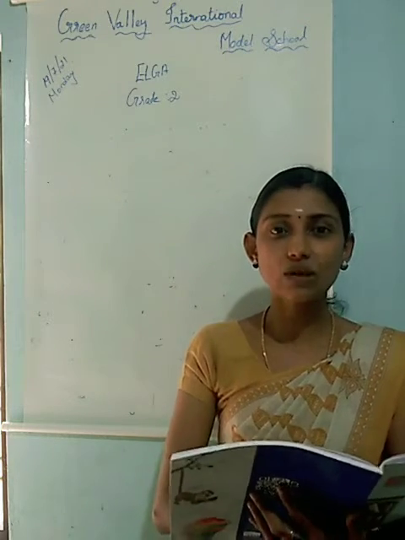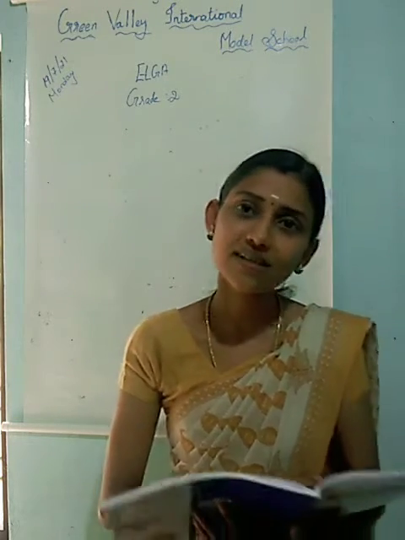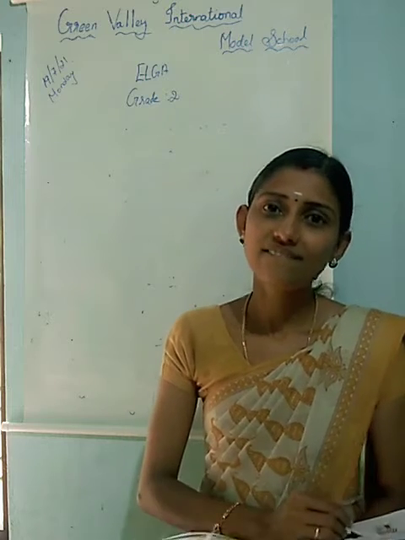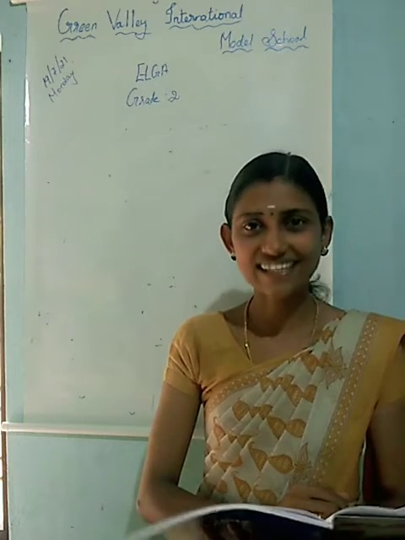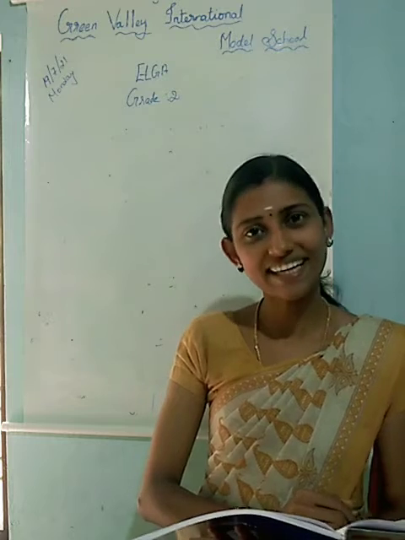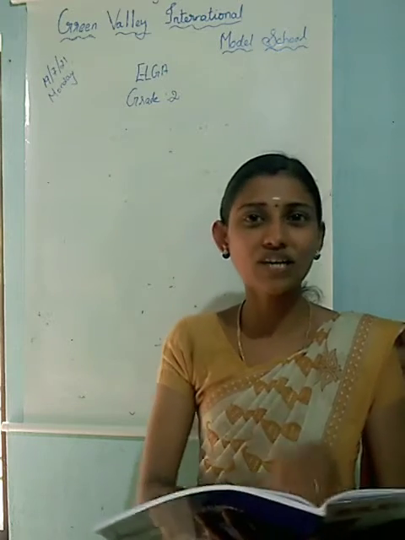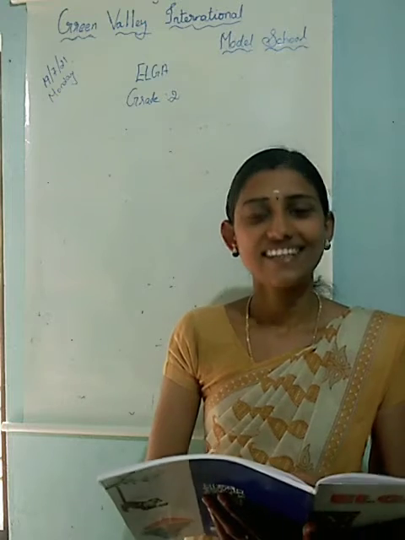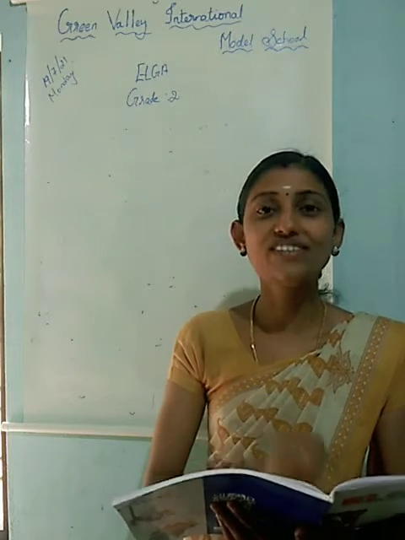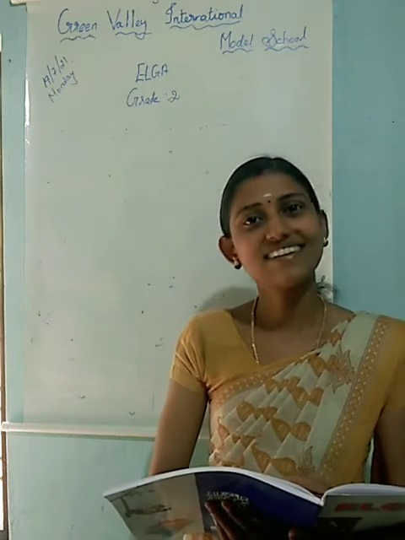Then, characters we learned, right? What is a character? Very good. A character is a person or animal in a story. In this story, we saw two characters, right? Who are they? Yeah, very good. Two children, Rahul and Rani.